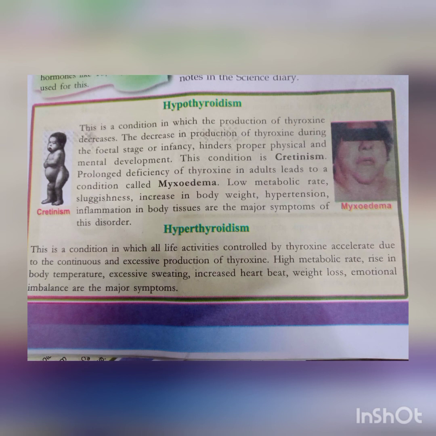Hypothyroidism and hyperthyroidism. These are two diseases. I will explain how. Hypothyroidism is the condition in which production of thyroxine decreases. Normally we require thyroxine. If the thyroxine production is less, what will happen?